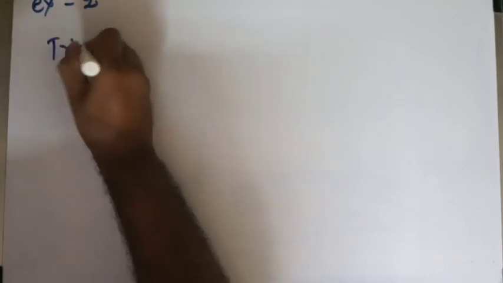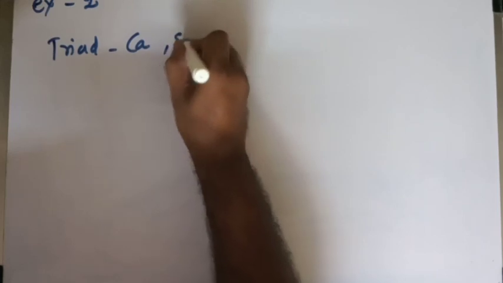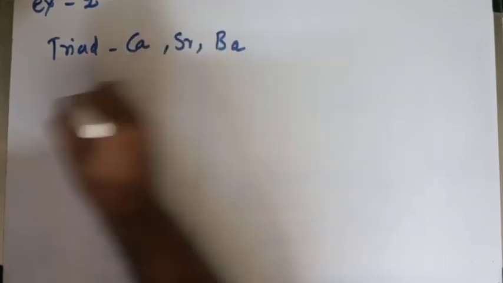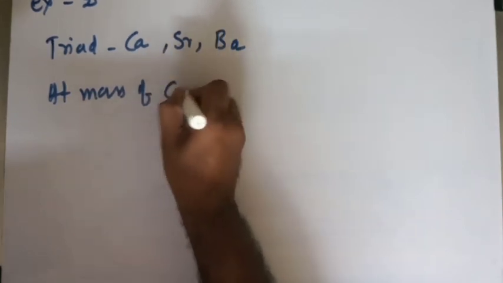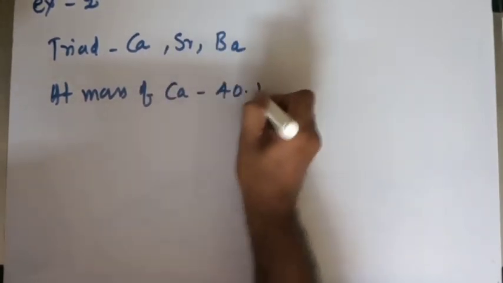So I'll give you one more example. Example number 2: the triad is calcium, strontium and barium. The atomic mass of calcium is 40.1.